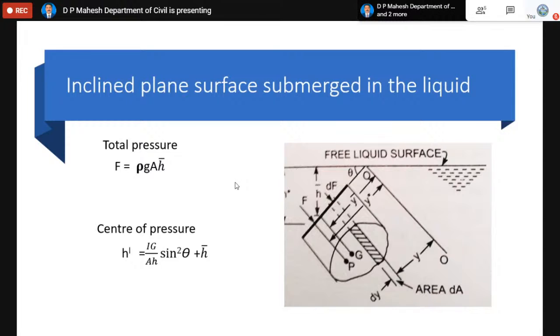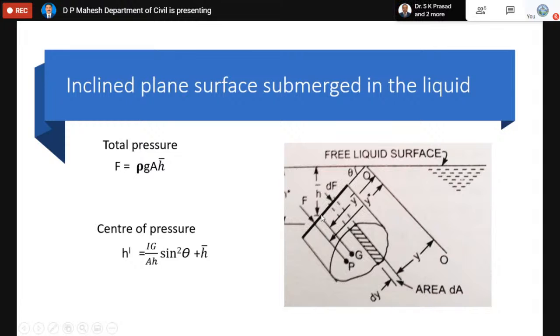F equals rho g A h bar. For total pressure only, the formula is the same: rho g A h bar. Only thing is, you can see the figure. It is actually an inclined plane surface. So you can see the area is inclined by an angle theta.